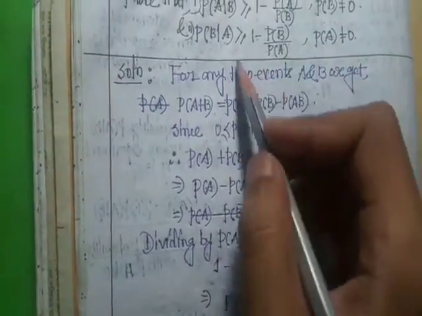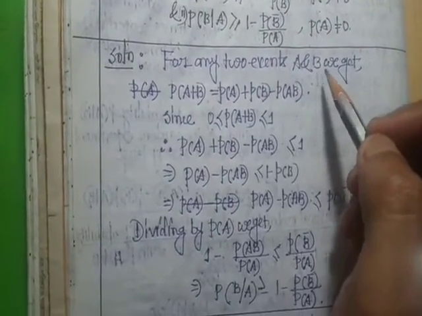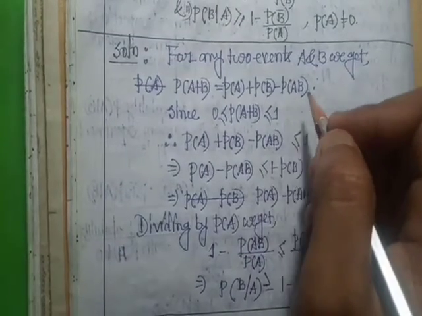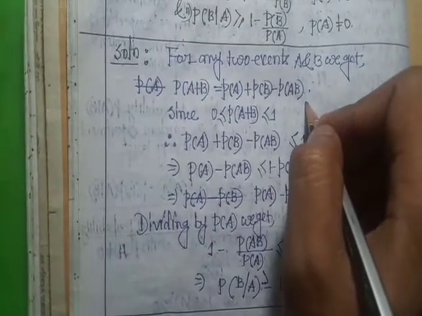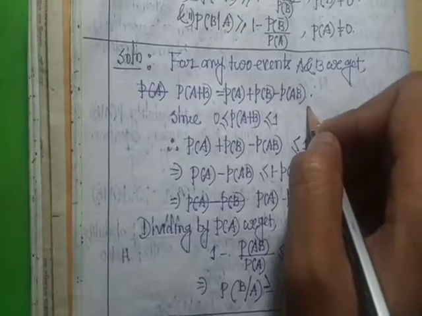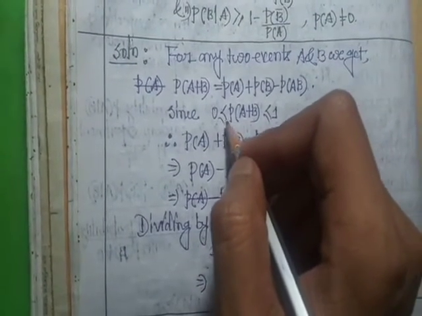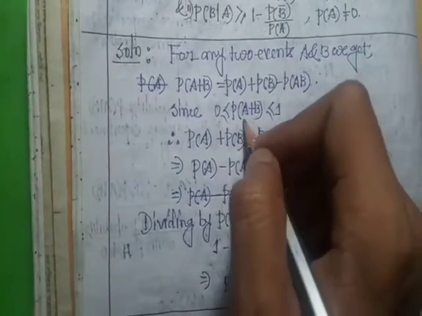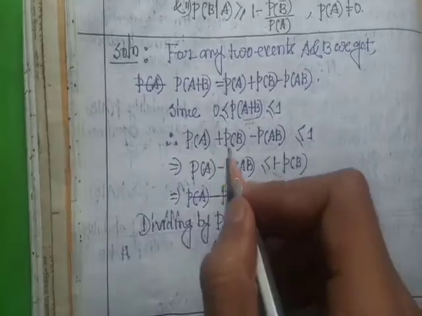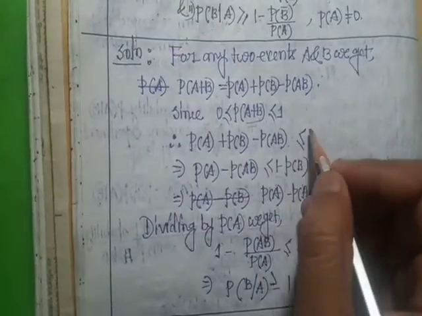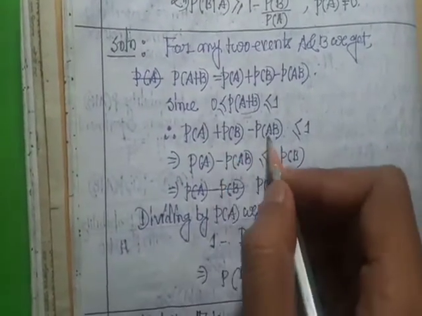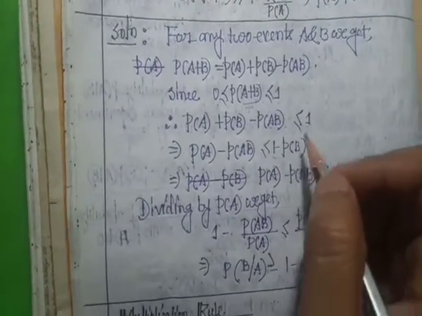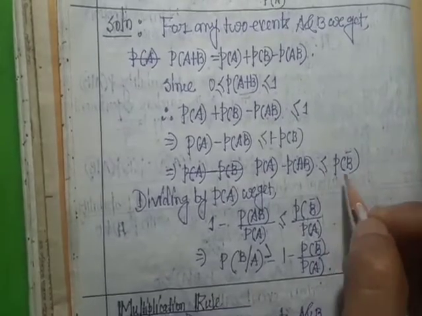Proof. We know that for any two events A and B, probability of A plus B equals probability of A plus probability of B minus probability of AB. We know that probability of an event is greater than or equal to 0 and less than or equal to 1. So 0 is less than or equal to probability of A plus B, which is less than or equal to 1. So probability of A plus probability of B minus probability of AB is less than or equal to 1. Probability of A minus probability of AB is less than or equal to 1 minus probability of B. 1 minus probability of B means probability of B bar.